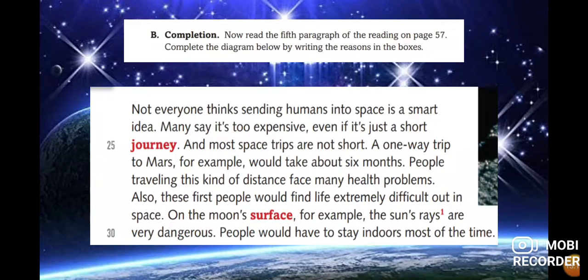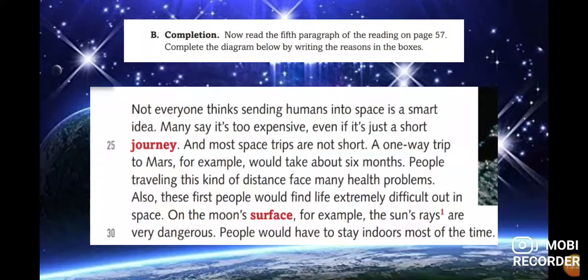A one-way trip to Mars, for example, would take about 6 months. People traveling this kind of distance face many health problems. Also, these first people would find life extremely difficult out in space. On the moon's surface, for example, the sun's rays are very dangerous. People will have to stay indoors most of the time.